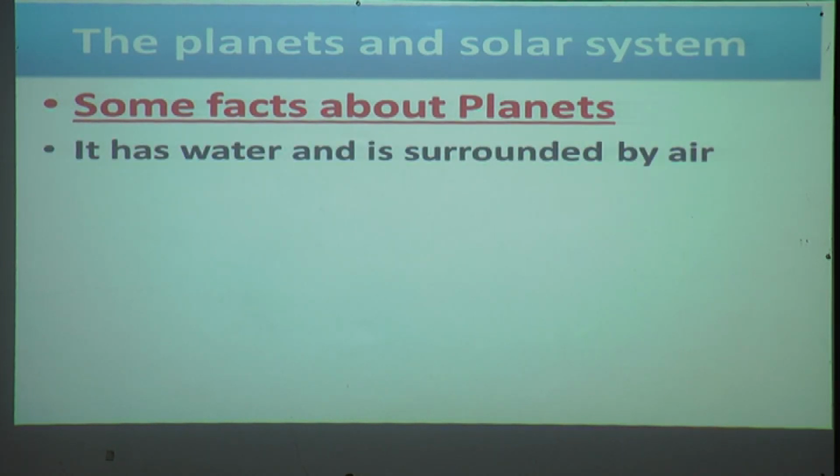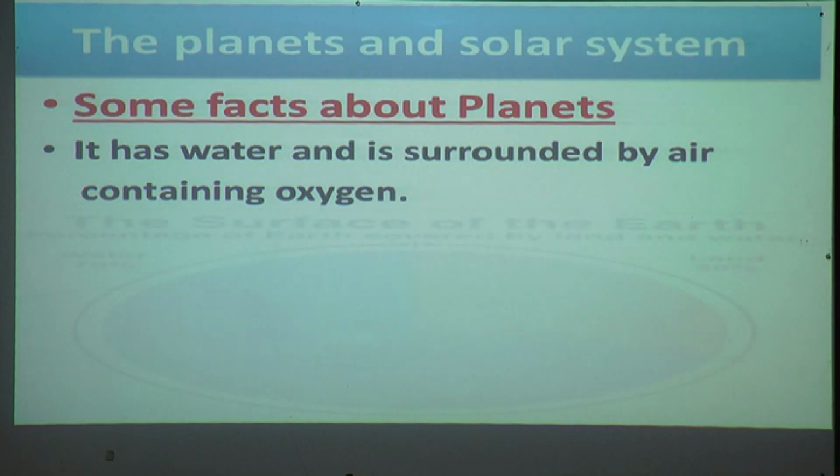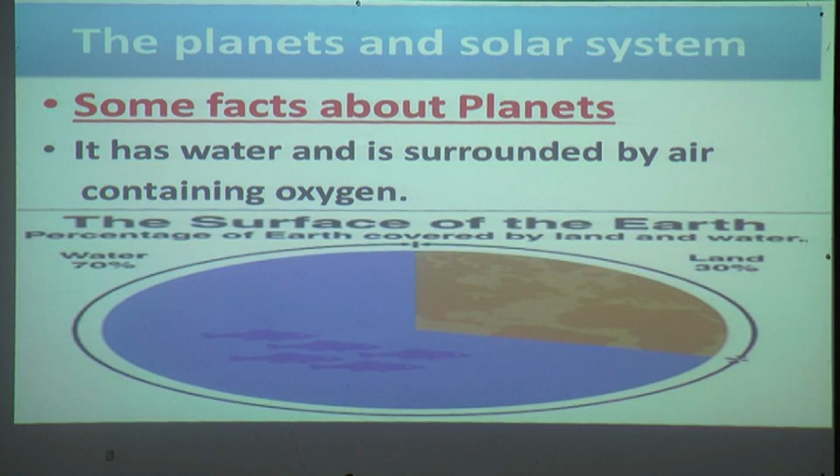It has water and is surrounded by air containing oxygen. Earth has water, and the air that surrounds the Earth contains oxygen.